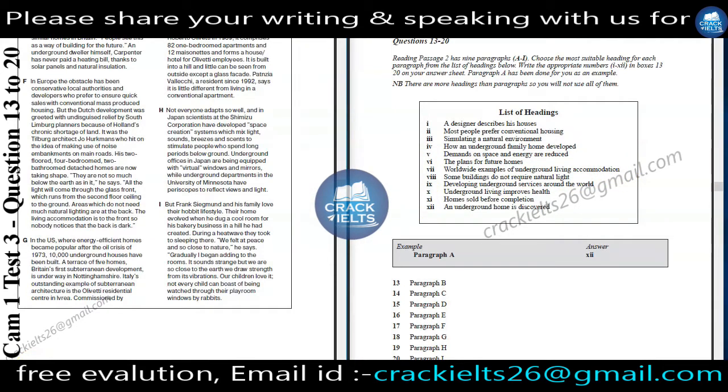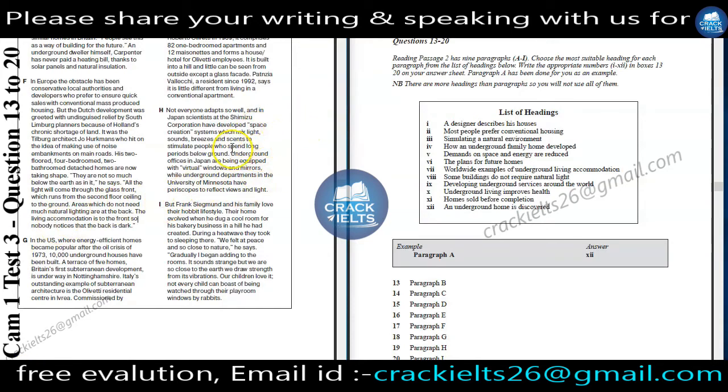Now paragraph H. Not everyone adapts so well, and in Japan, scientists at the Shimizu Corporation have developed a space creation system which mixes light, sounds, breeze and scents to stimulate people who spend long periods below ground. Underground offices in Japan are being equipped with a virtual window and mirror, while underground departments in the University of Minnesota have periscopes to reflect views and light.